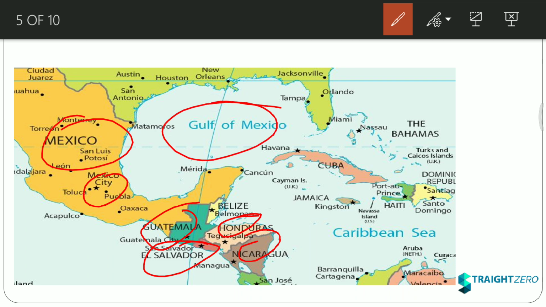Then here it is Cuba. Although Cuba is not on the Tropic of Cancer, it was in the news last year because the Honorable President of India visited Cuba. This is the capital of Cuba, Havana, which is the nearest city in this whole map to the Tropic of Cancer. Then here is the Bahamas, and its capital Nassau. Here it is.